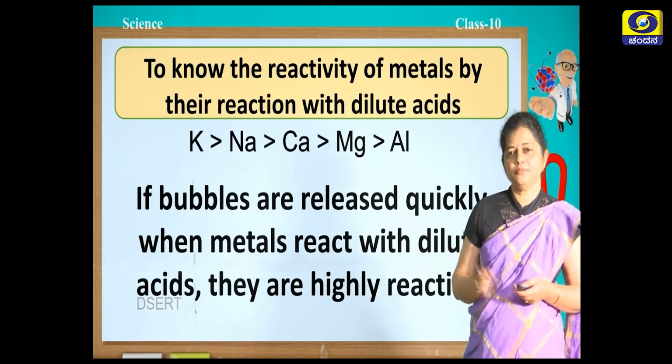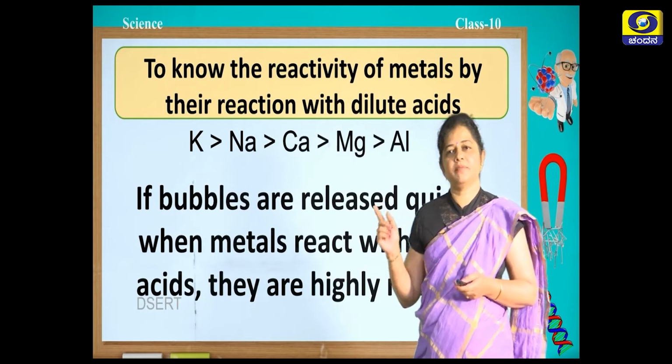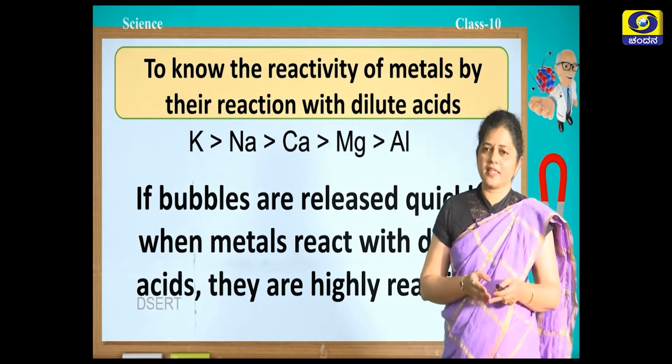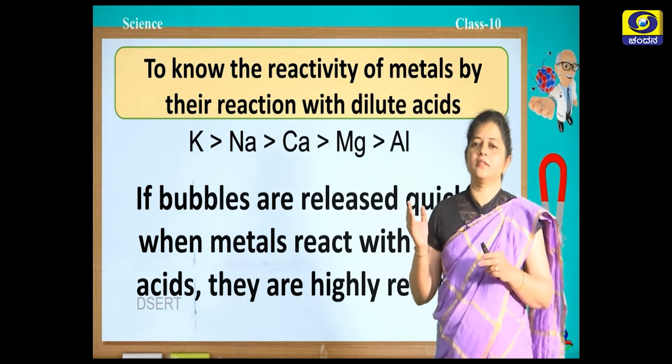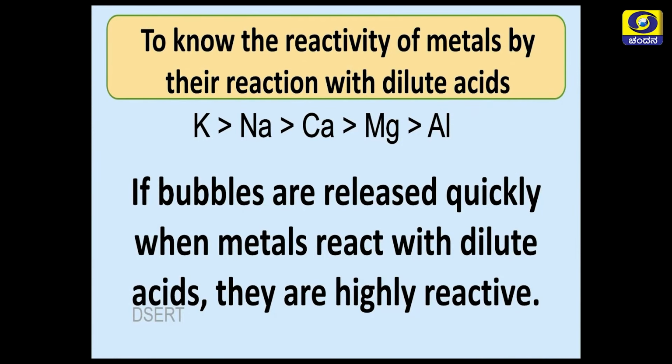Now, you can see here potassium, sodium, calcium, magnesium and aluminum. When we conduct experiments, we know that aluminum is less reactive than magnesium, magnesium is less reactive than calcium, calcium is less reactive than sodium, and sodium is less reactive than potassium. That means potassium is the most reactive of all these metals. So, the bubbles are released very quickly in potassium, slightly less in sodium, slightly less in calcium, slightly less in magnesium and very little in aluminum.